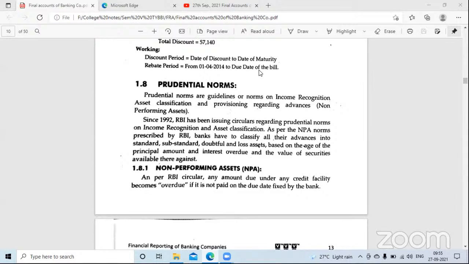The bank will give me the loan, but they will charge interest on that loan. So suppose 5 lakhs at 6% interest. What is 6% of 5 lakhs? 30,000. Am I right? Yes, ma'am.